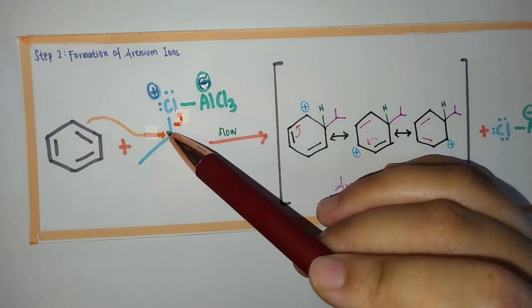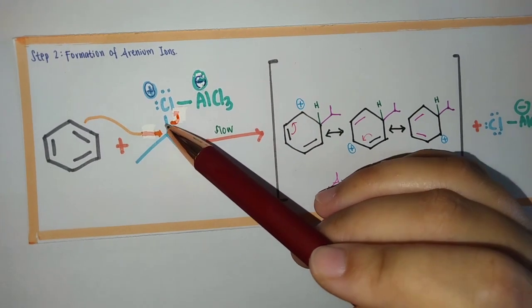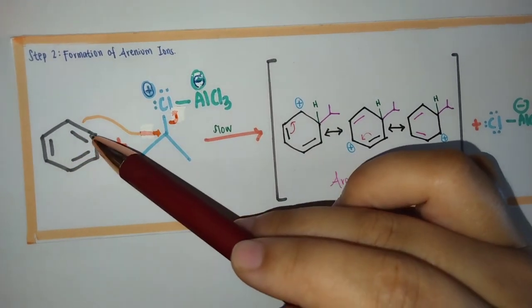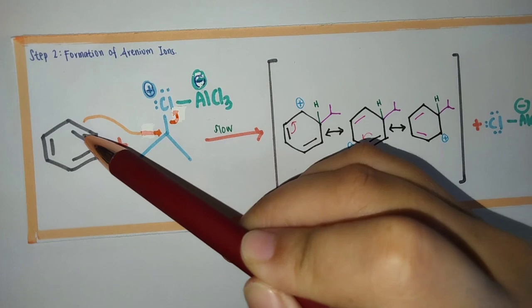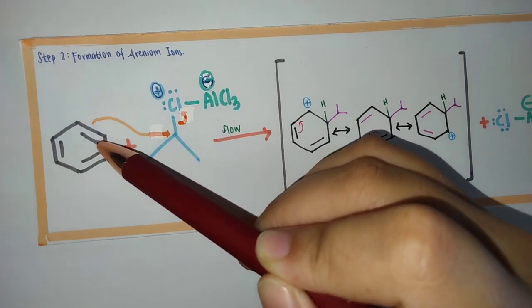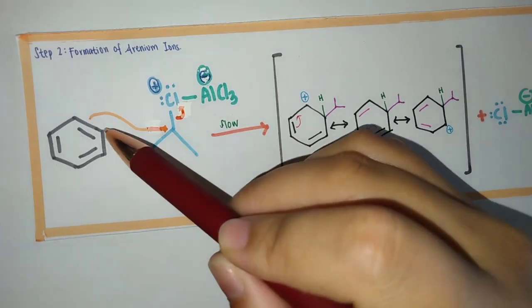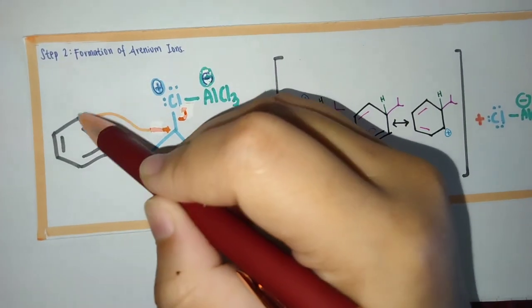It means the electrophile will attach to one of the carbons in the benzene ring. If it attacks here, the electrophile will attach to this carbon, or here.